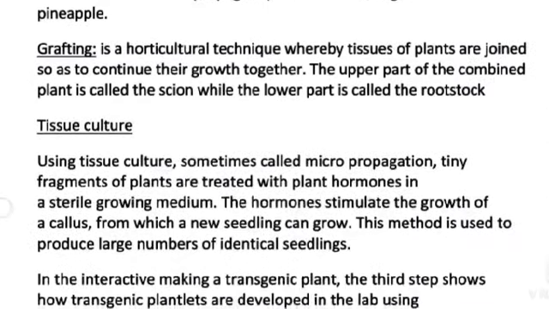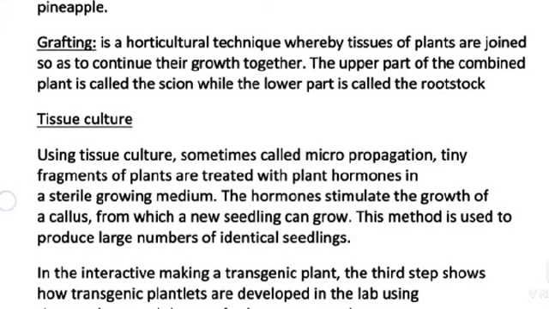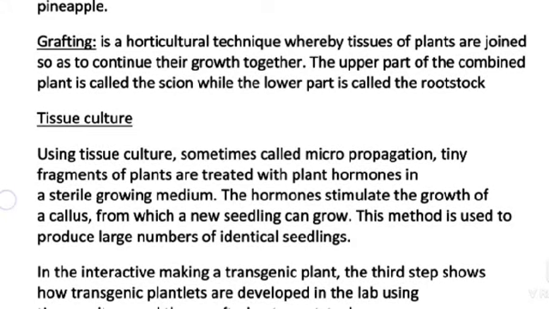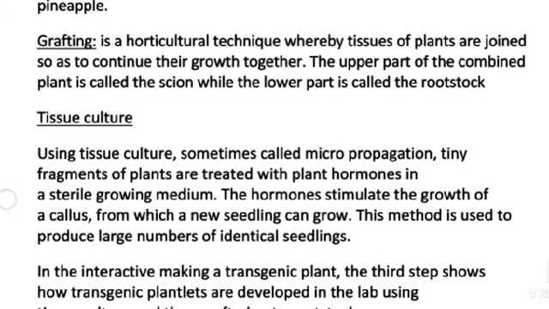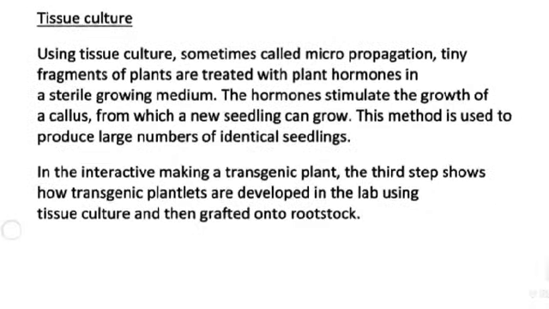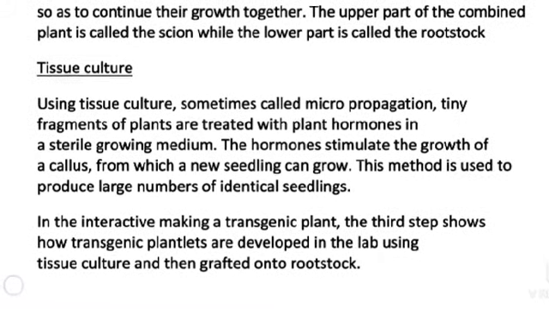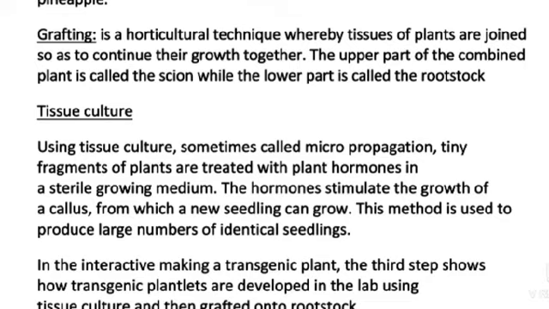Grafting is a horticulture technique whereby tissues of plants are joined so as to continue their growth together. The upper part of the combined plant is called the scion, while the lower part is called the rootstock. Nowadays mango is also grafted. A single plant producing many varieties of fruits uses grafting techniques.